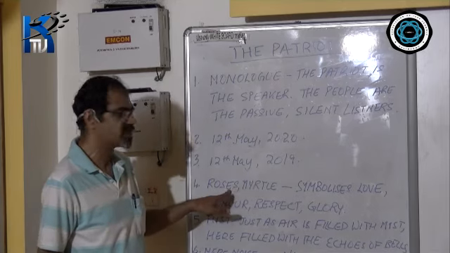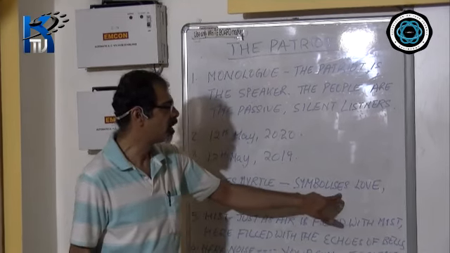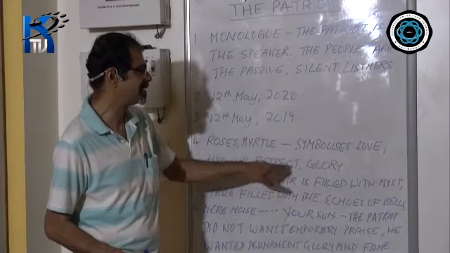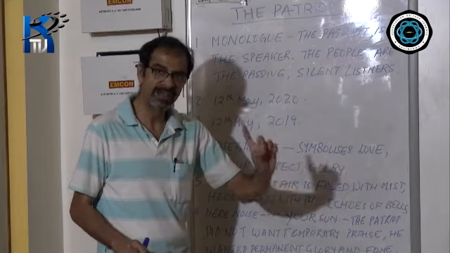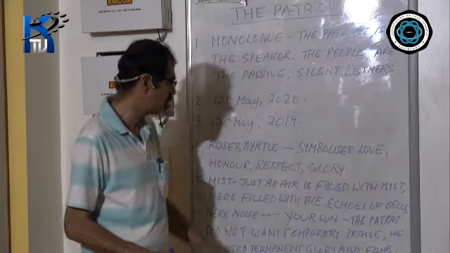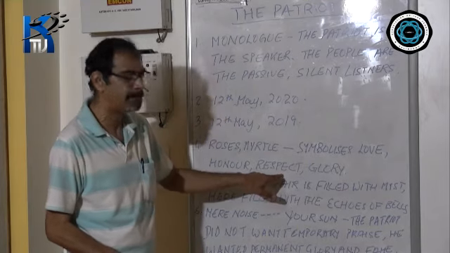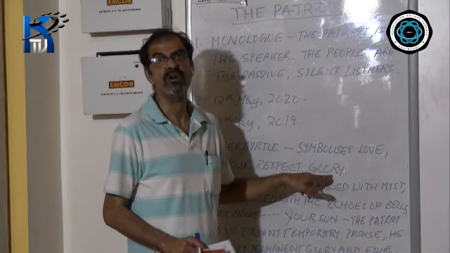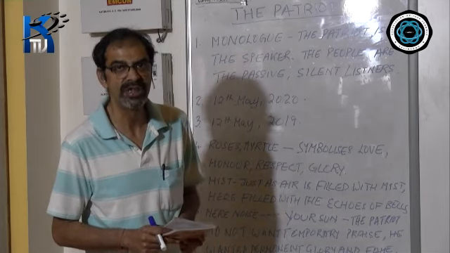Roses and myrtles symbolize love, honor, respect, and glory. That means the people of that town on that day loved the patriot, had honor for the patriot, respected the patriot, glorified the patriot for whatever he had done for his countrymen.